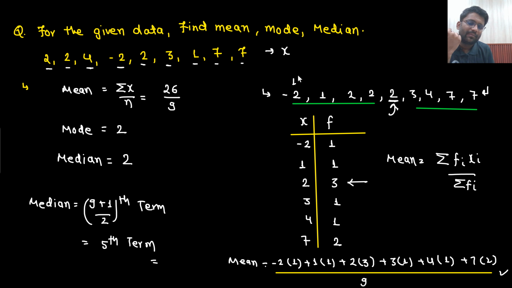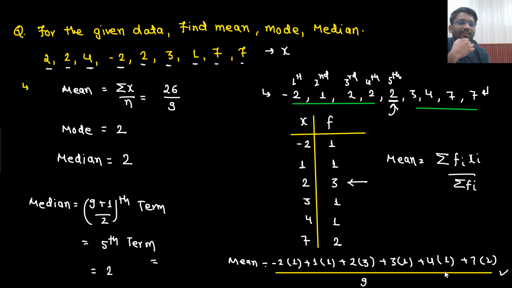So this is the first term. This is the second term. This is the third term. This is the fourth term. And this is the fifth term. So the fifth term is your answer, which is equal to 2 only. Understandable? Now, sir, what if the numbers are 10?